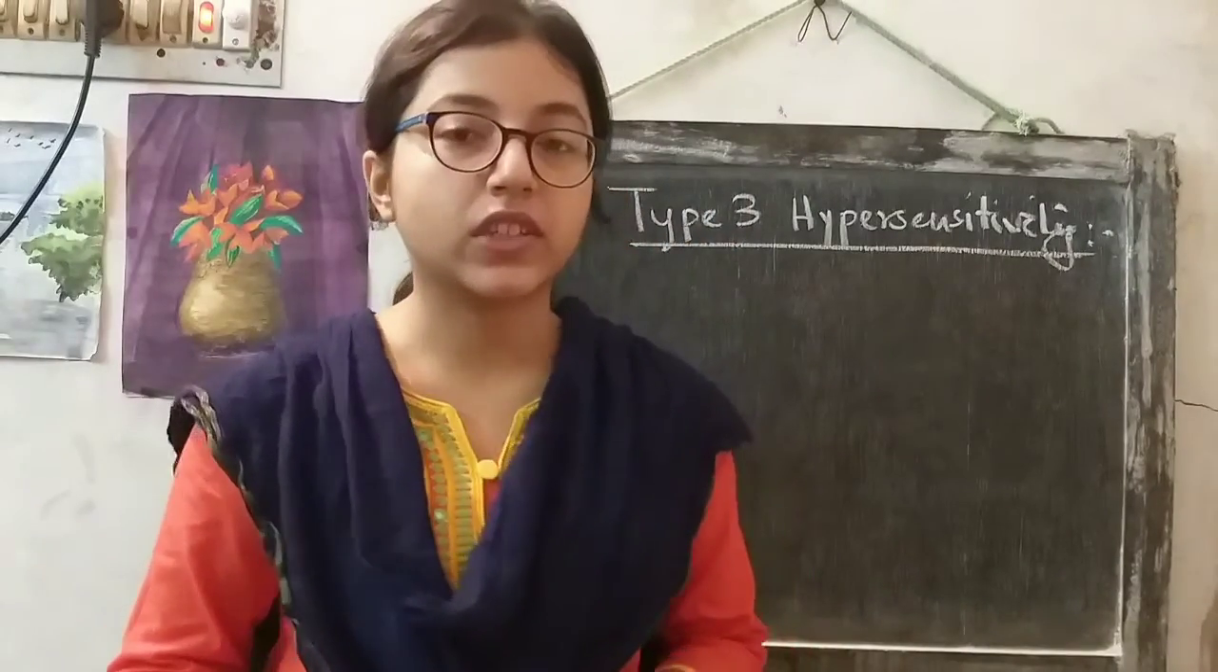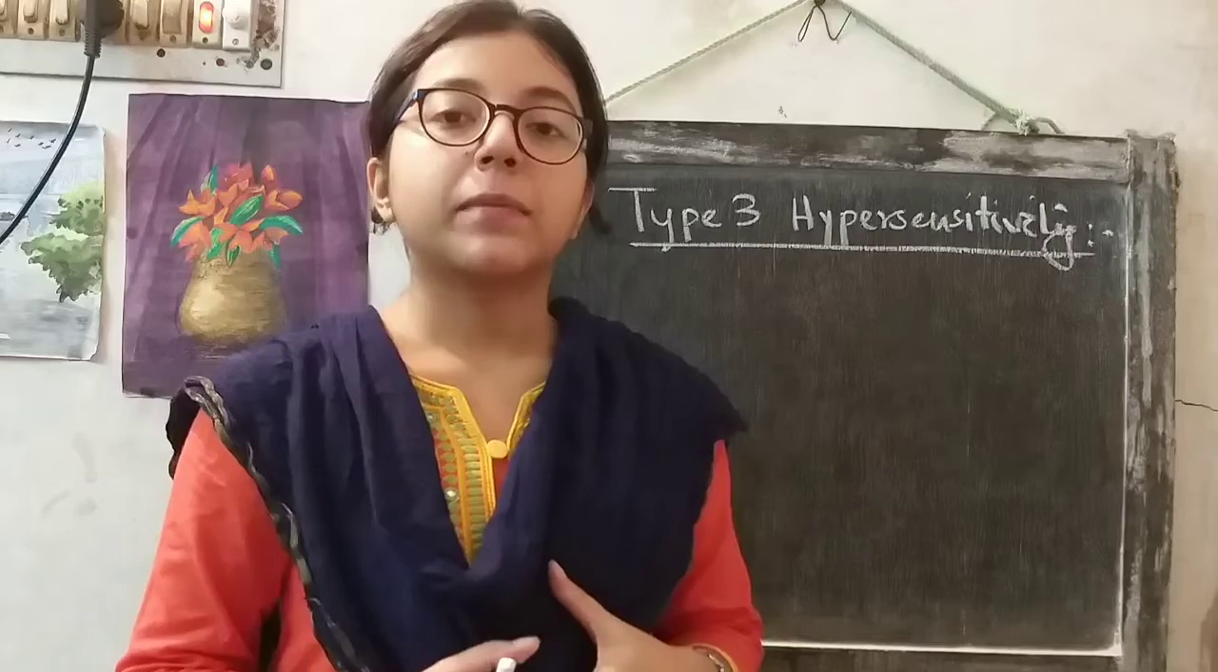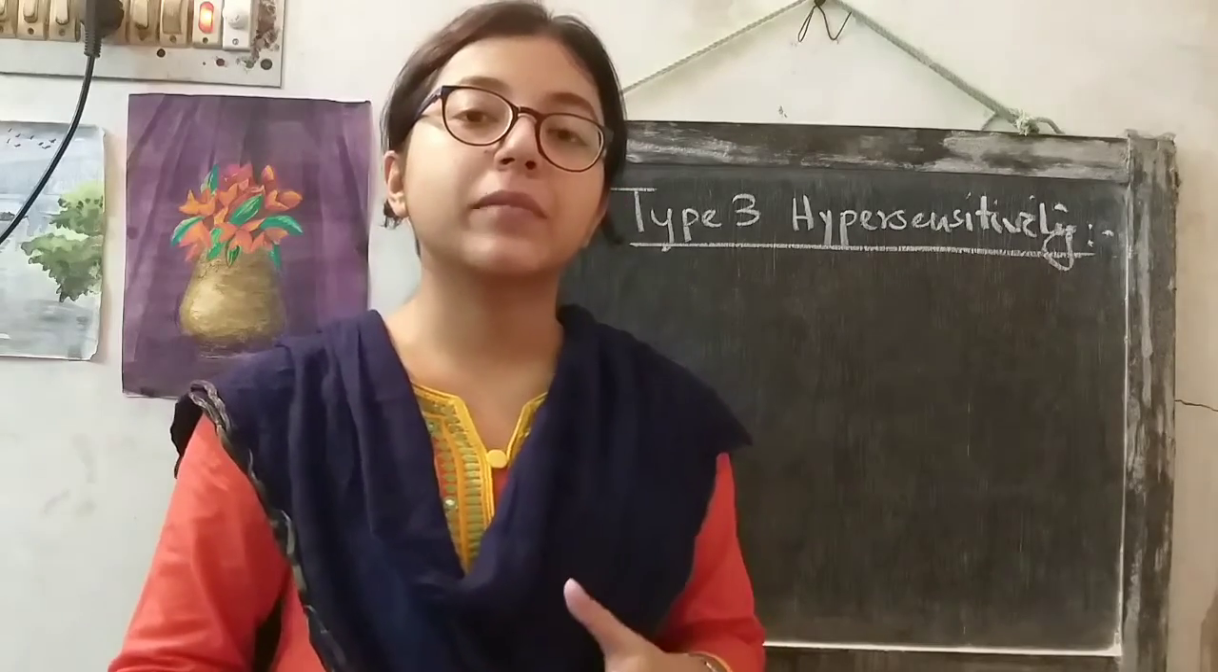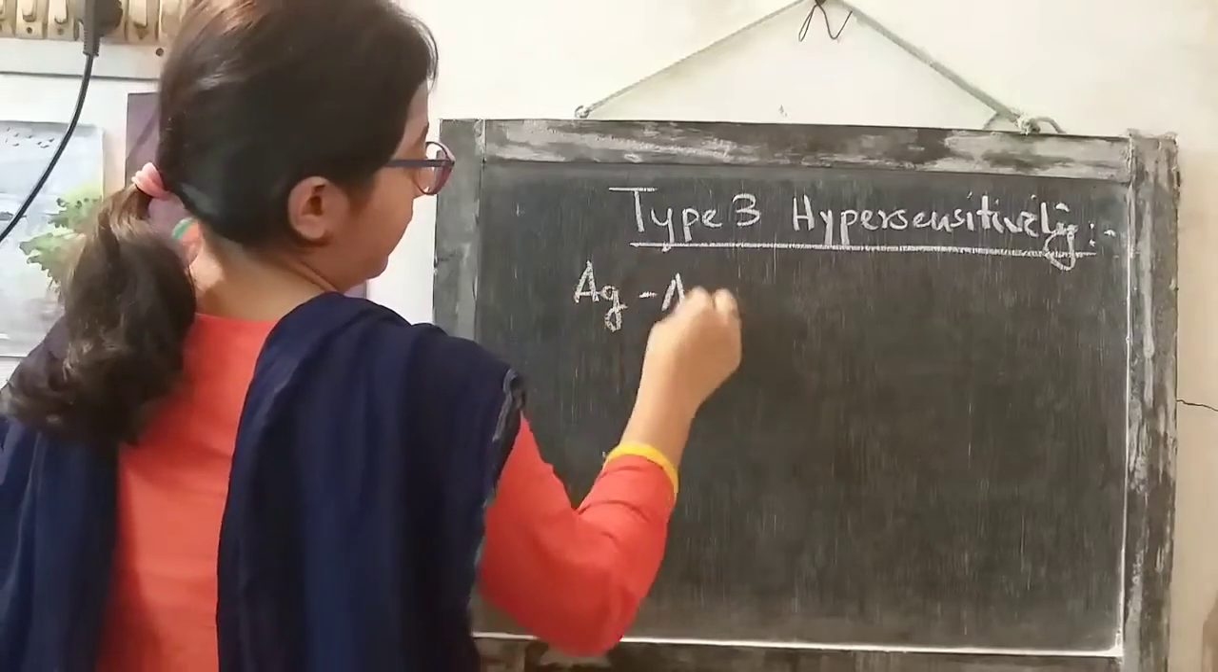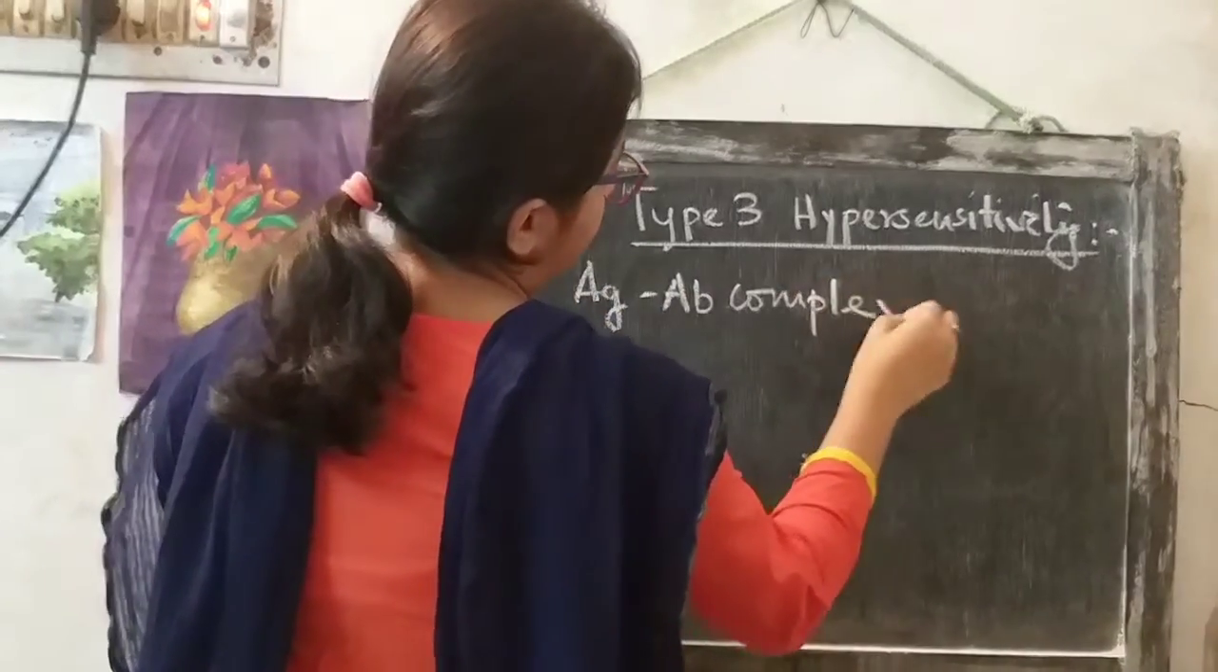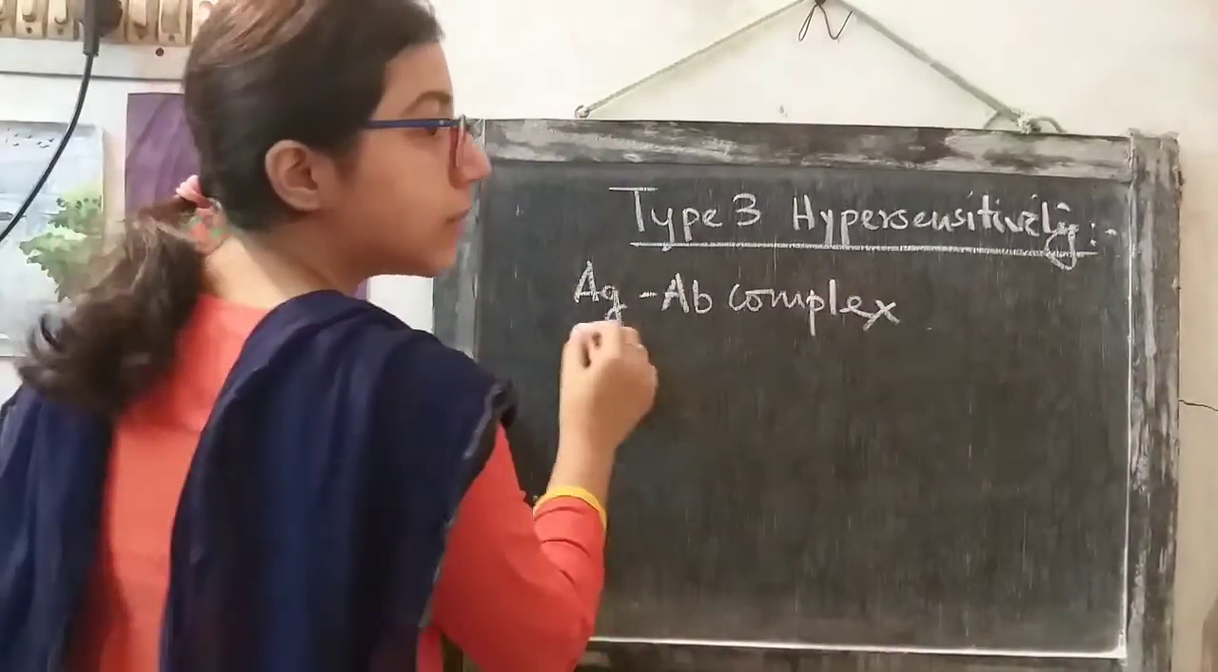So today we will begin with the type 3 hypersensitive reaction. Type 3 hypersensitive reaction is mediated by antigen antibody complexes. This complex is also known as immune complex.